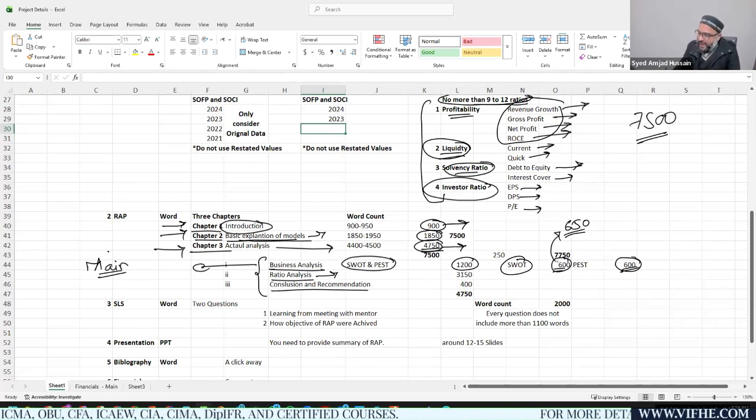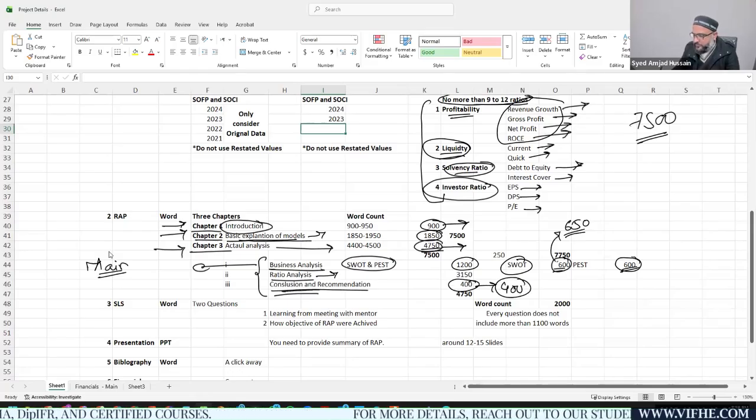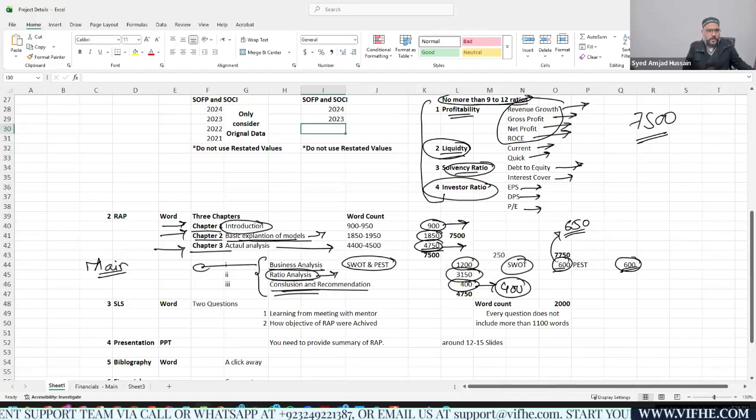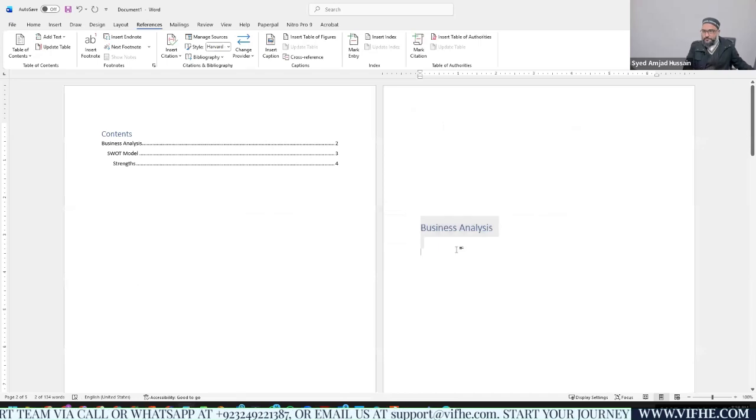Okay, then you have conclusion and recommendation. Conclusion and recommendation has 400 words, right? And this is the very last portion of your chapter number 3. So the remaining word count should be allocated to your ratio analysis. You can find out what we have done: we would be allocating most of our word count to the ratio analysis, right? That's more important.